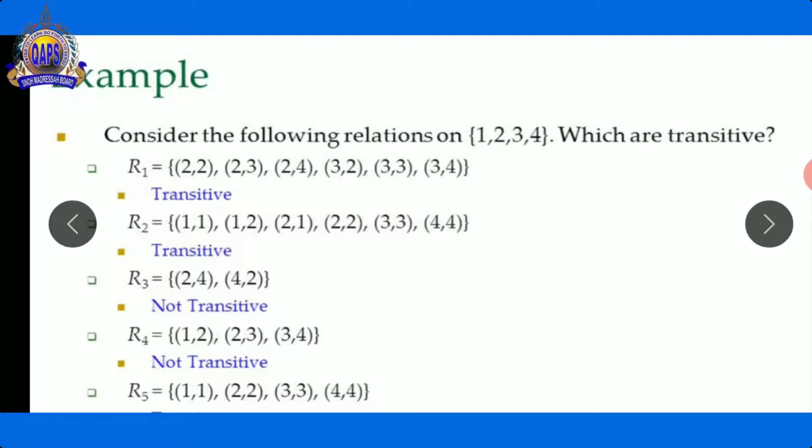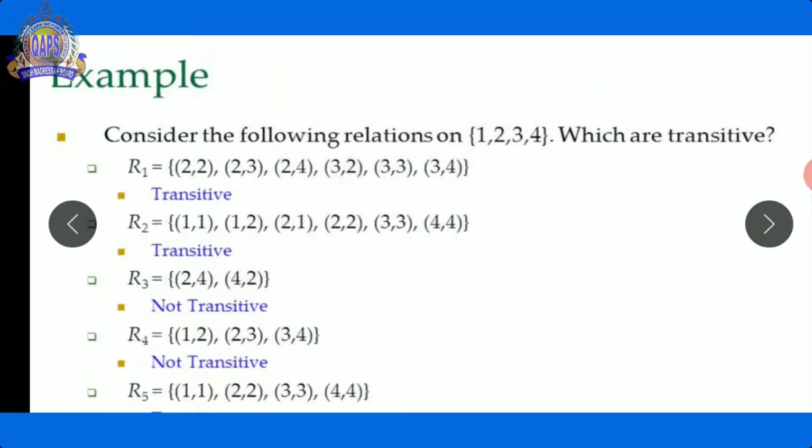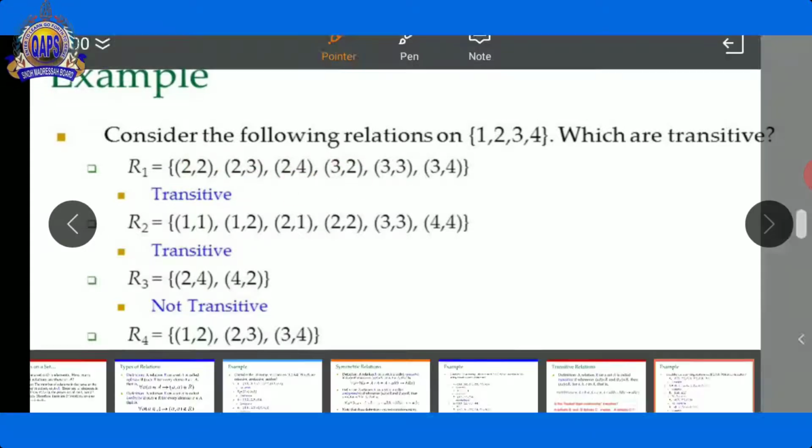The first relation consists of the elements (2,2), (2,3), (2,4), (3,2), (3,3) and (3,4). There are six ordered pairs: first, second, third, fourth, fifth and sixth.